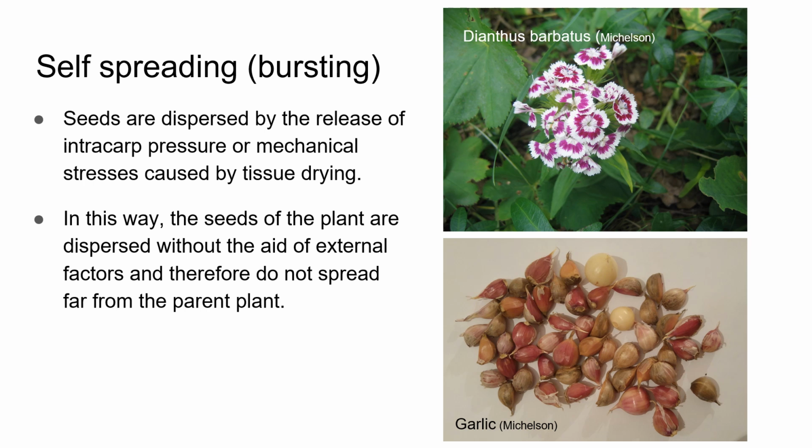Self-spreading or bursting. Seeds are dispersed by the release of intracarp pressure or mechanical stress caused by tissue drying. In this way, the seeds of the plant are dispersed without the aid of external factors and therefore do not spread far from the parent plant. Examples of this could be garlic and Dianthus barbatus.